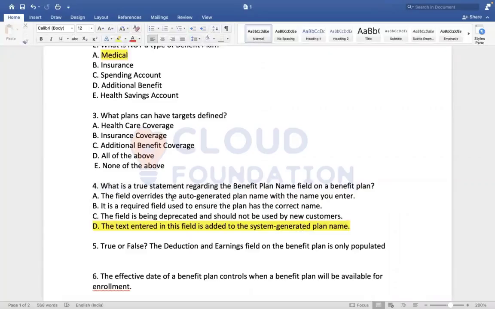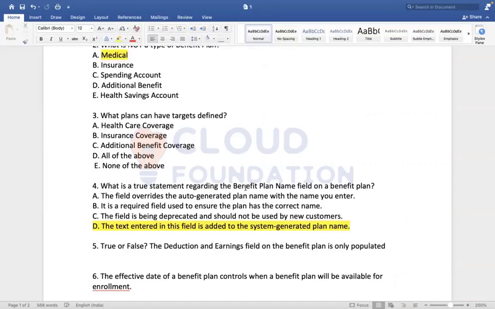The field cannot be overridden. The auto-generated plan name is the coverage type and the provider together. So it cannot override. Similarly, is this a required field? No, it's an optional field, not mandatory. Is the field being deprecated and should not be used by new customers? No, it's not. The text entered in this field is added to the system generated plan name. Correct.